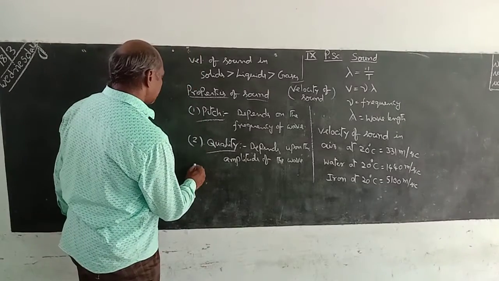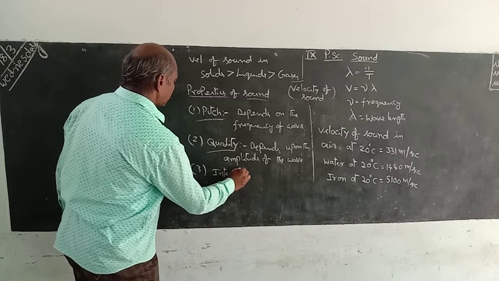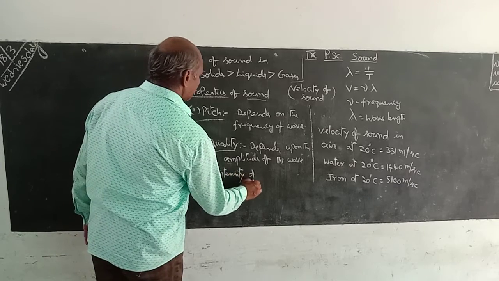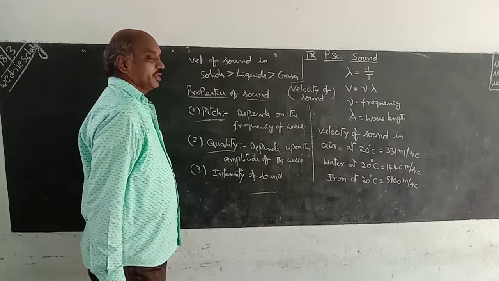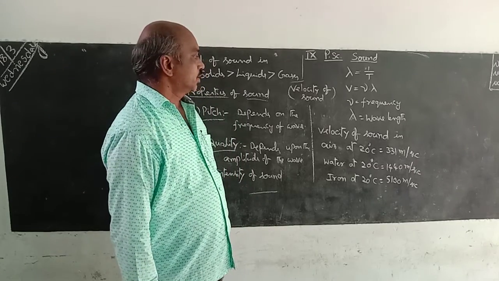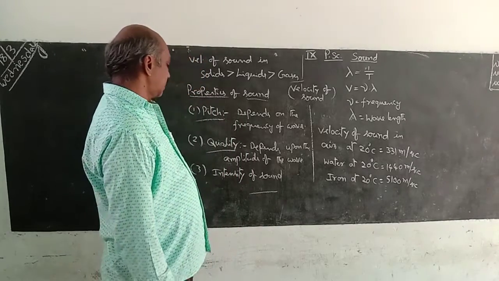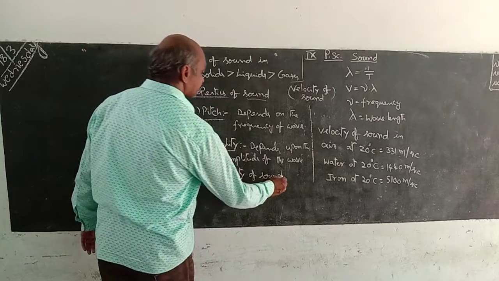Third one is intensity of sound. These are the main three properties of the sound wave. Yesterday, I already explained what is meant by intensity of sound wave.